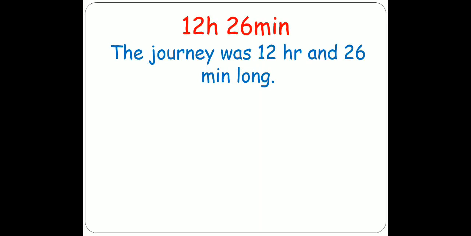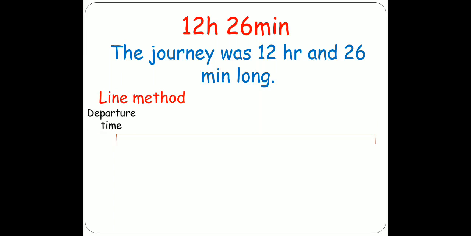But there is also another method, that is the line method. We will do it now by the line method. First of all, what was the departure time? Departure time means starting time was 10:45 and arrival time was 23:11. So you will write it like this. Now after 10:45, next clock hour is 11. So you will write here 11. And the difference between 10:45 and 11 is 15 minutes.